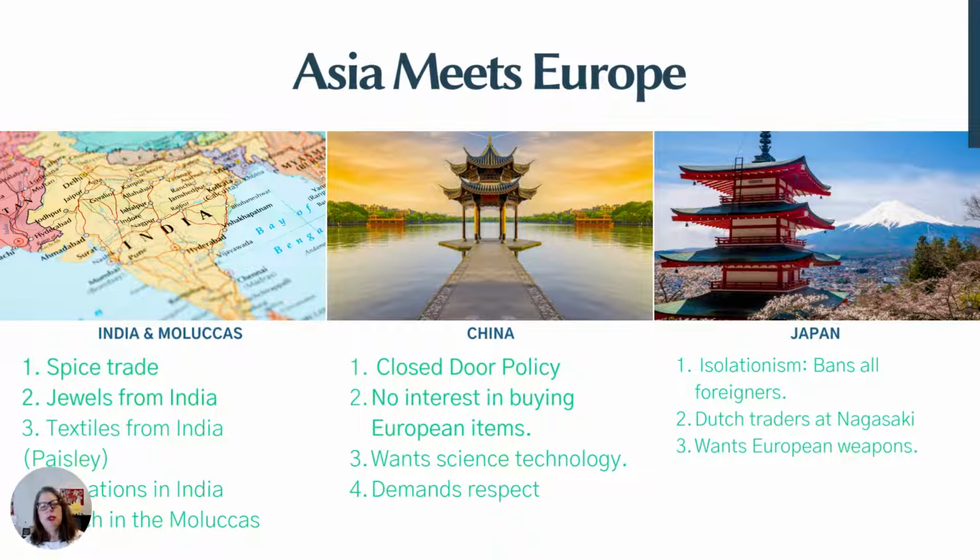Right? We've talked about Asian trade, right? Going into Africa, India, and the Spice Islands, China and Japan. And so, think about, what did China and Japan want? They wanted that science knowledge. They wanted to know how to figure out things about the world.